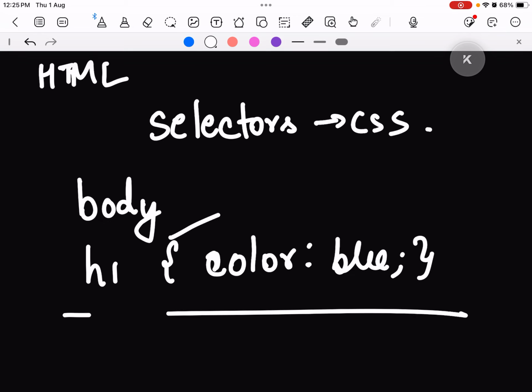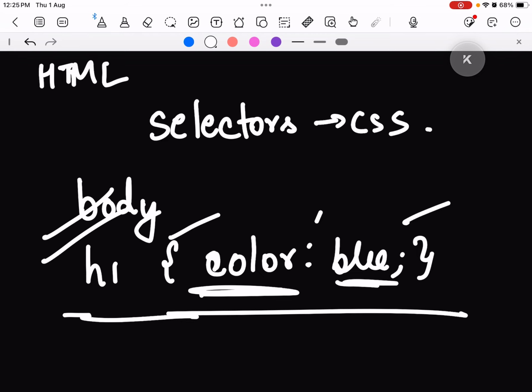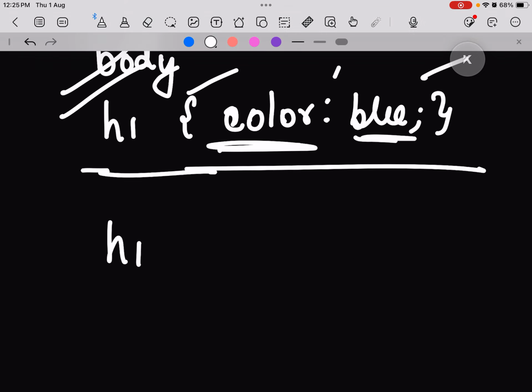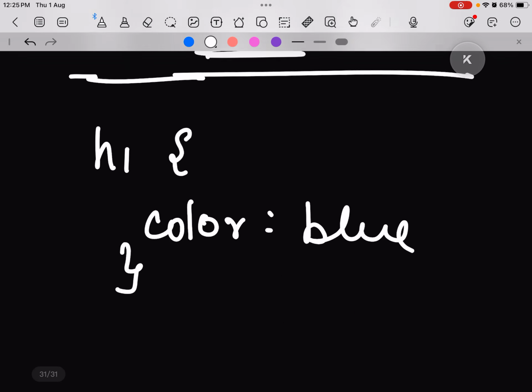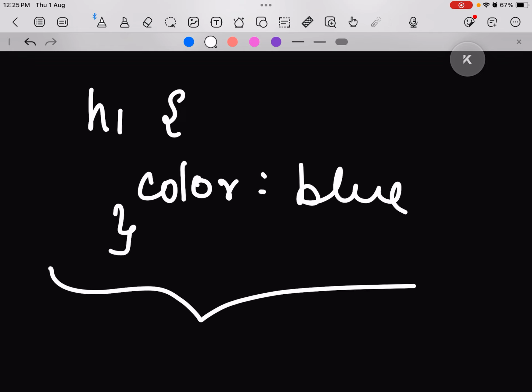In curly braces we specify the property and then the value with a colon. Instead of this, you might have seen it written like this somewhere, it means the same thing. So any heading in this document is now going to be of blue color.